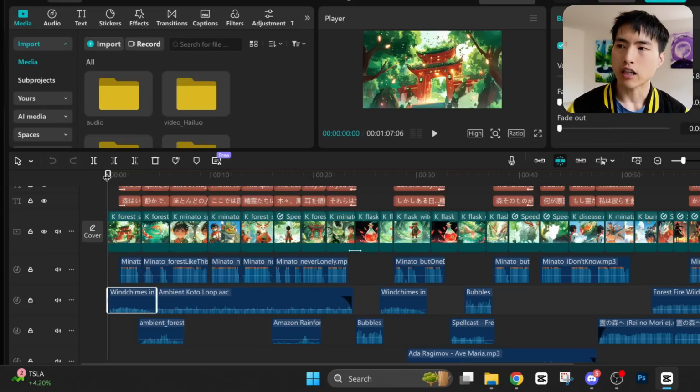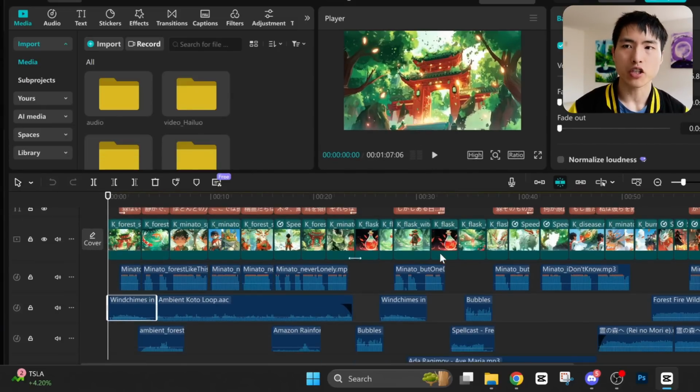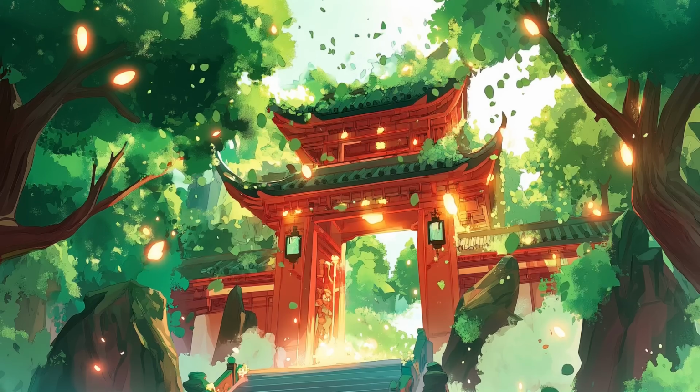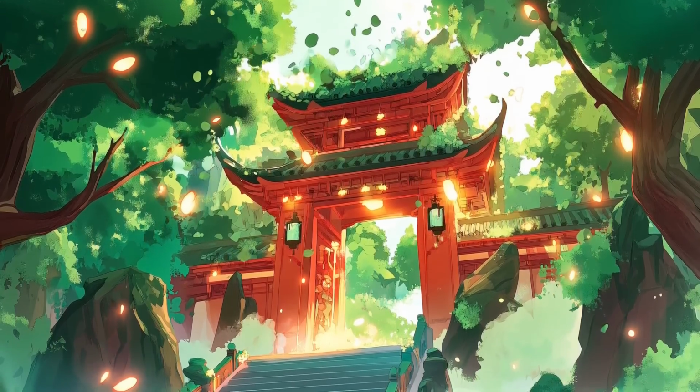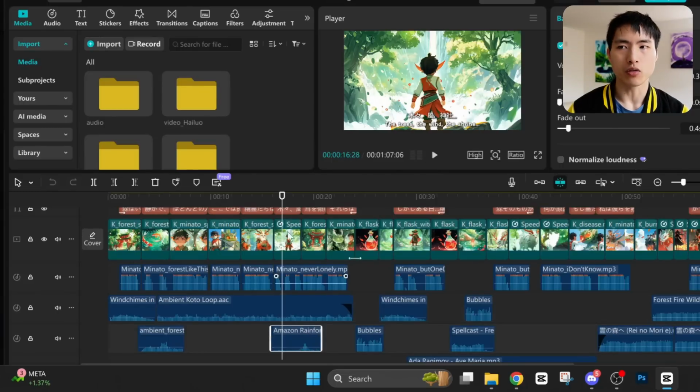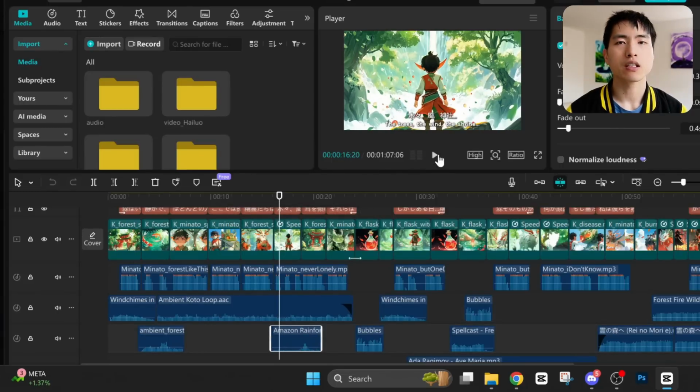Finally, it's time to put everything together. Use different sound effects. For this mystical forest setting, I thought wind chimes works especially well to set the mood. I also added in ambient forest noises to bring the world to life.